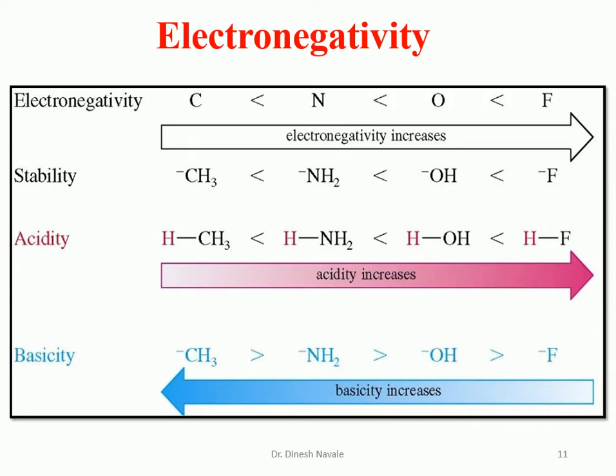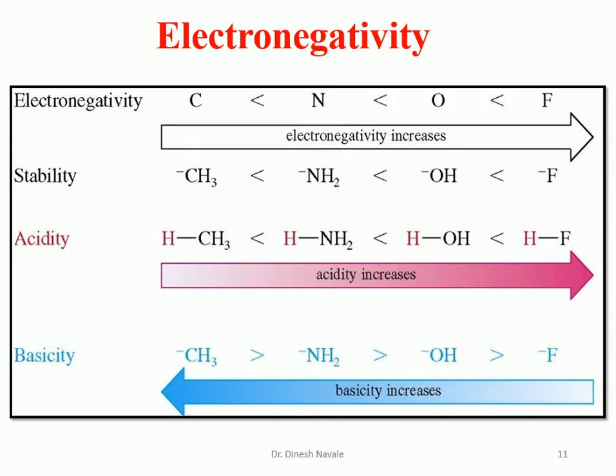So that's why methane will be less acidic, but hydrofluoric acid will be more acidic due to the greater electronegativity of fluorine. So indirectly, electronegativity is responsible for the stability of the conjugate base, and it contributes to increasing the acidity of the acid.